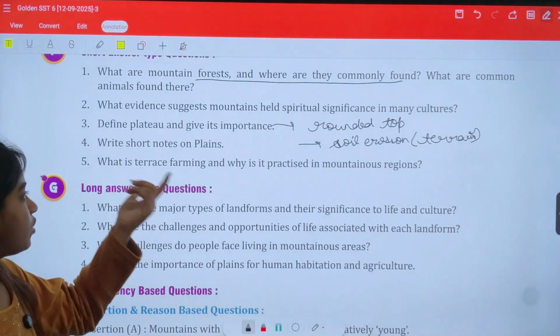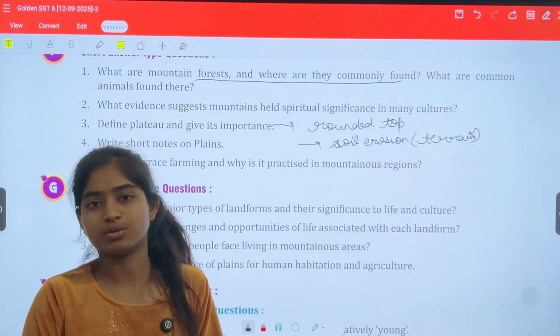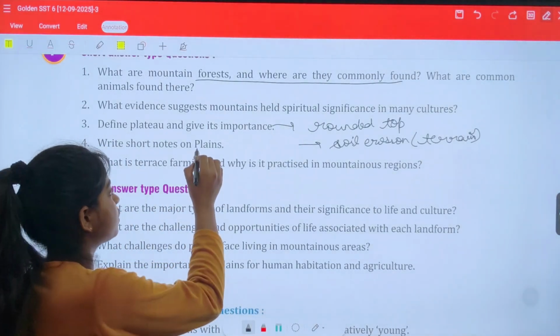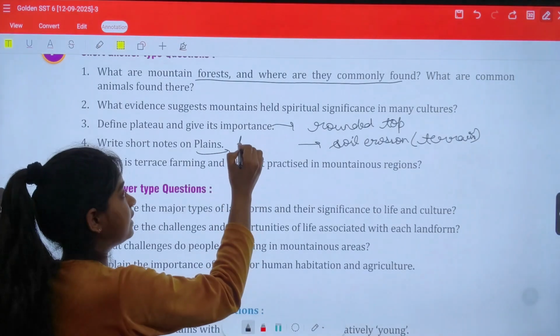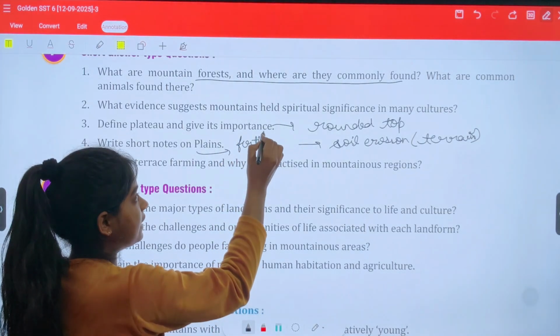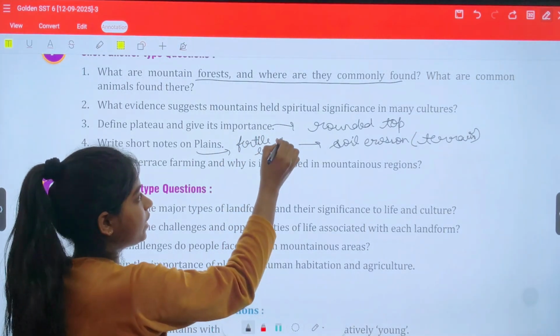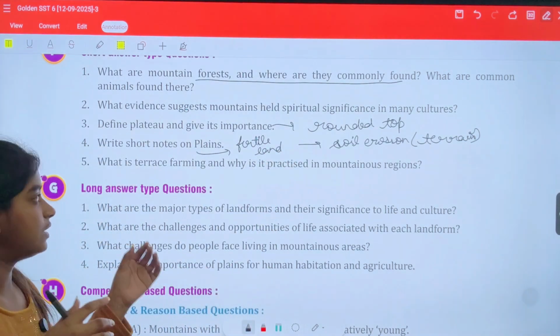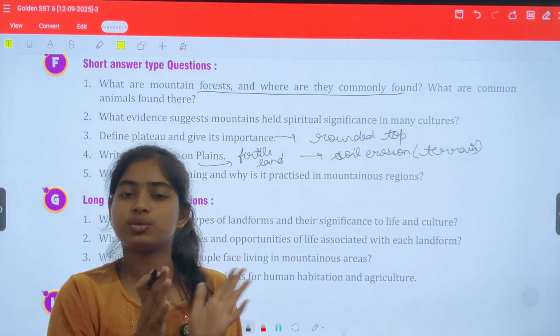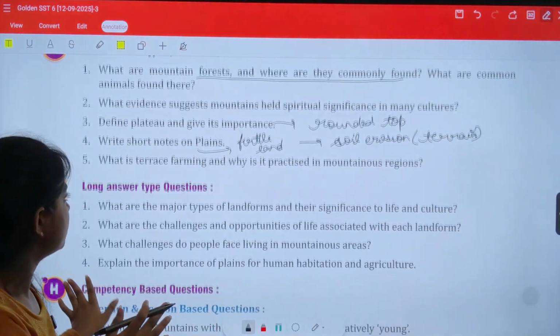Write short notes on plains. You can write a long note also on plains. We have studied a lot about plains, that the land is very fertile. We have fertile land, and it came through the mountain ranges through rivers. So you can add all these points in this also.